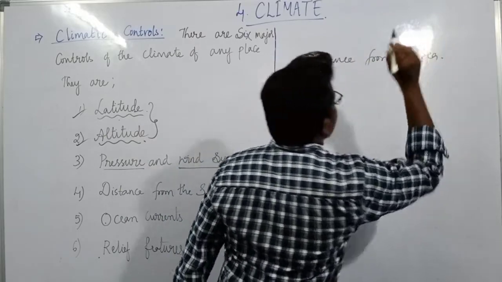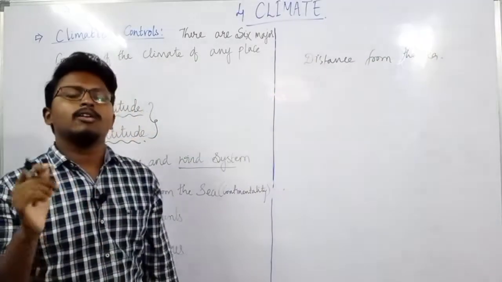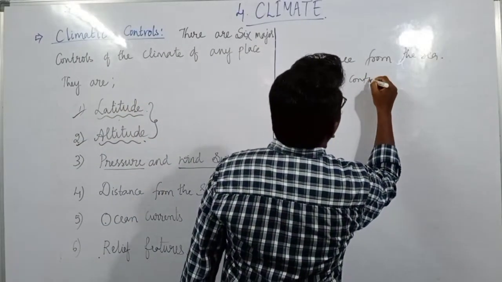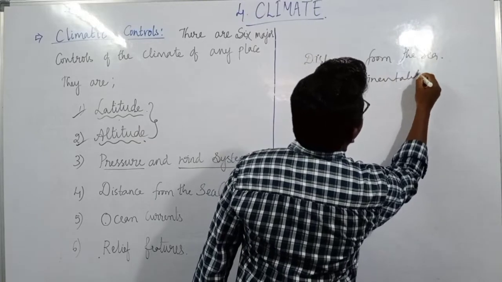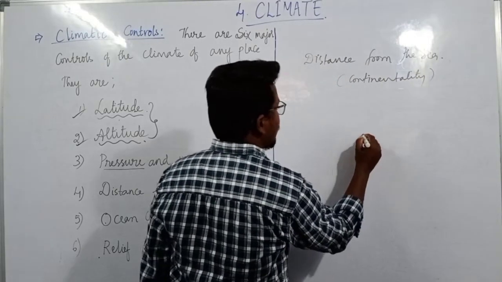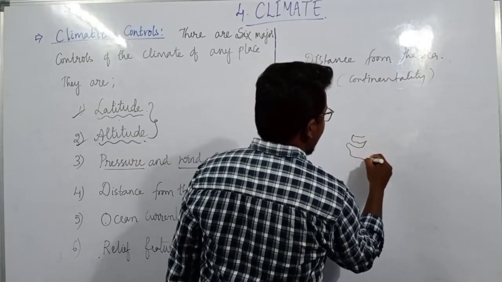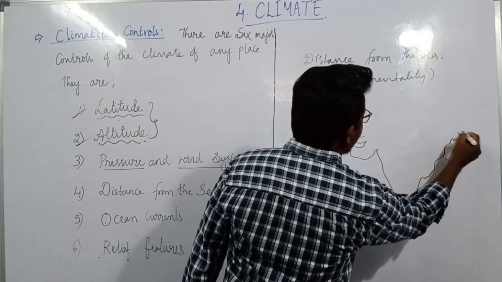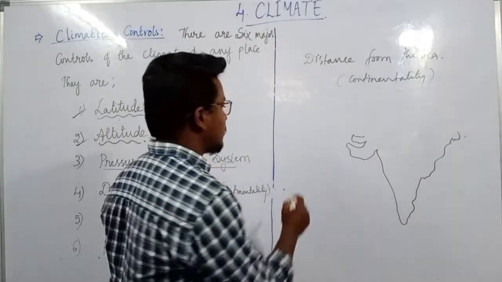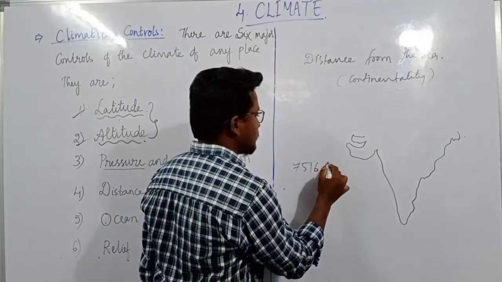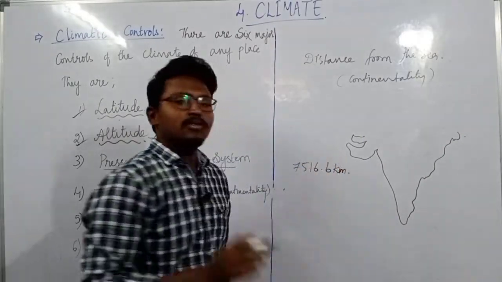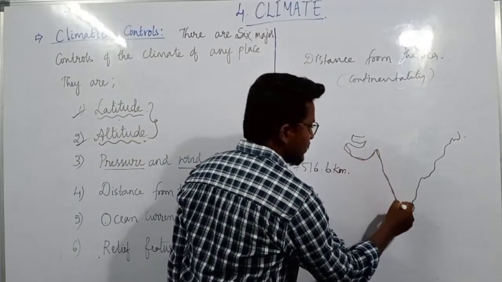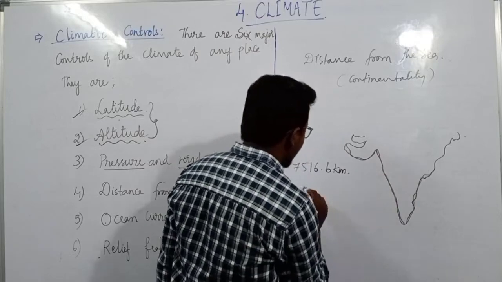How does the distance from the sea matter in deciding the climatic conditions, which we also call continentality? For example, take India. We have a coastal line from Gujarat till West Bengal in the country, which has a length of, as you all know, 7516.6 kilometers.